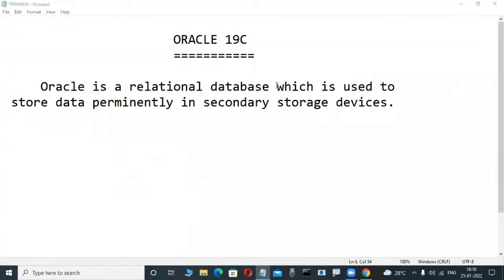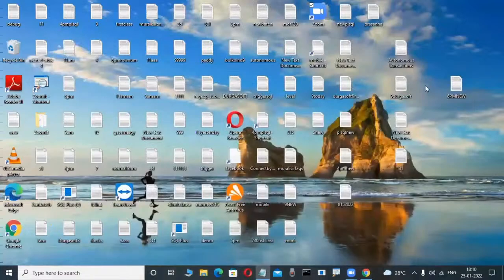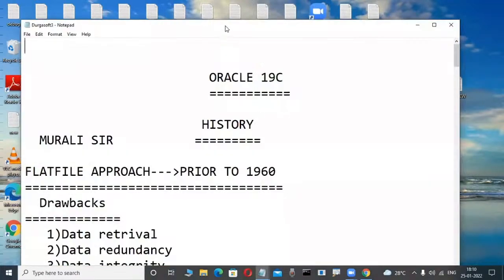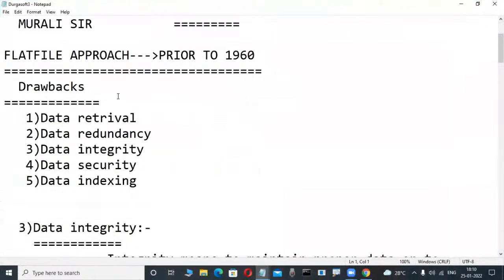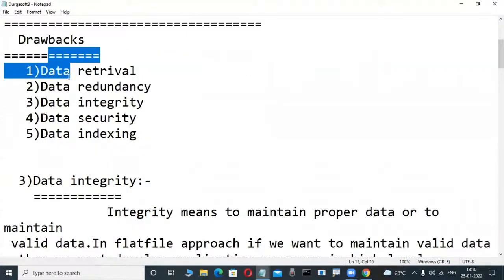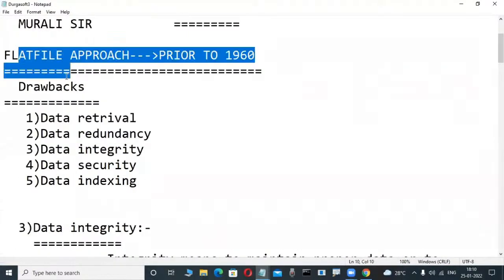Now, in one of these days, you will learn what is data, what is information, what is a database, what is a DBMS. This whole history is there in a future chapter. There I will tell what data and information are, and how data was stored before 1960 with the flat file mechanism, which had some drawbacks.